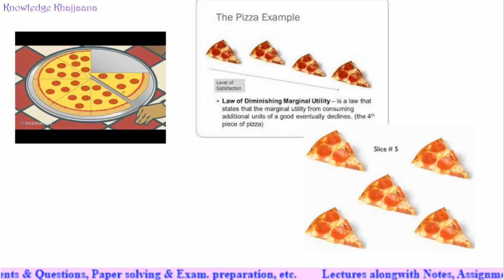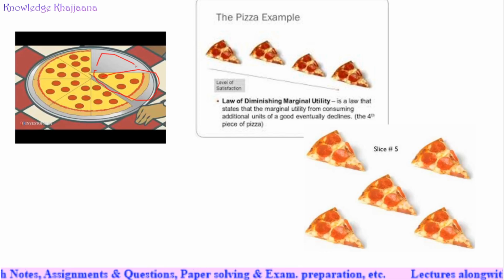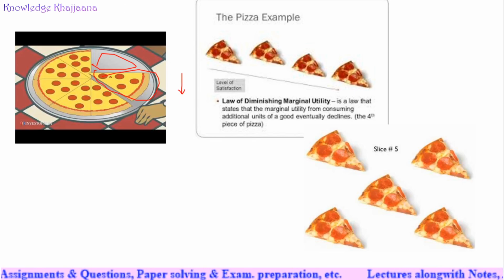She consumes one more piece of pizza. Already she has consumed one piece, now she consumes the second piece. Then again her total utility increases, but the marginal utility decreases. Why? Because whatever feeling she had for the first bite of pizza got declined. That's why marginal utility declined, but the total utility is increasing because the amount of pizza consumed by her is increasing in her stomach. So total utility is increasing, but the marginal utility is decreasing.